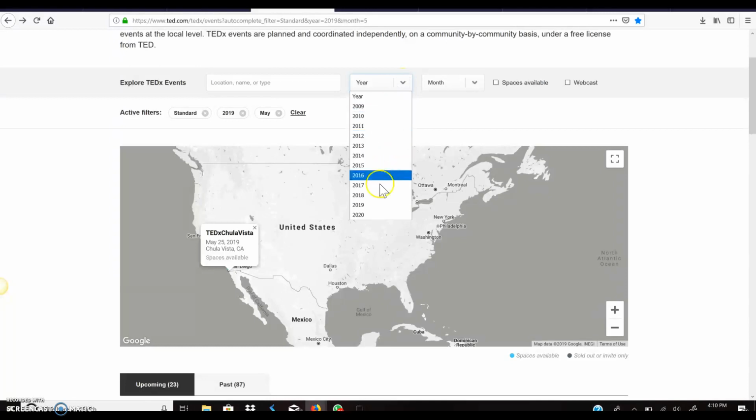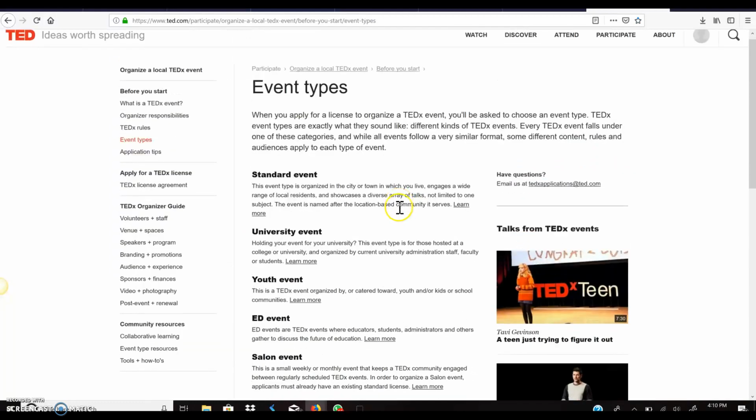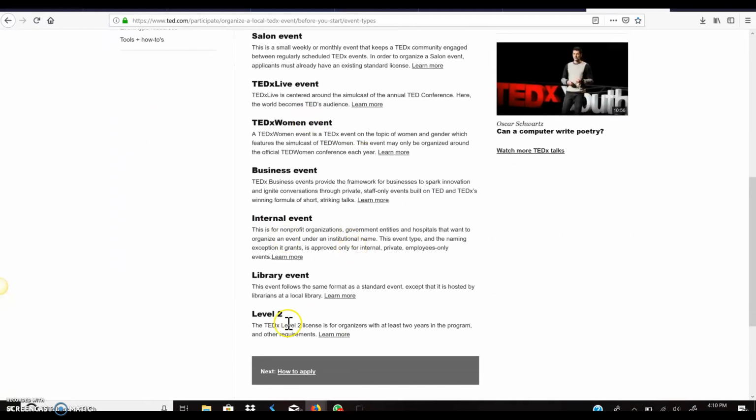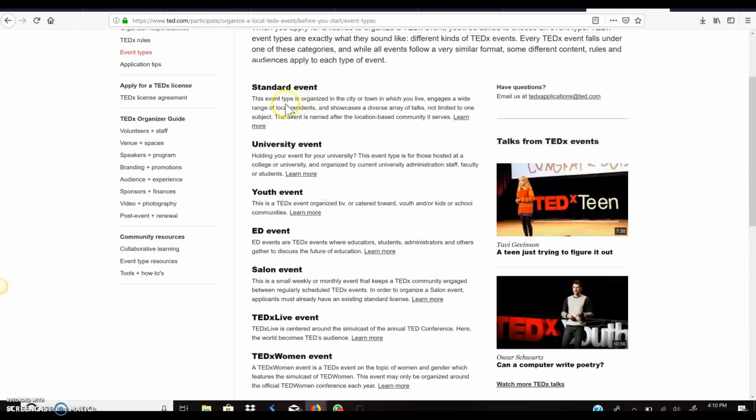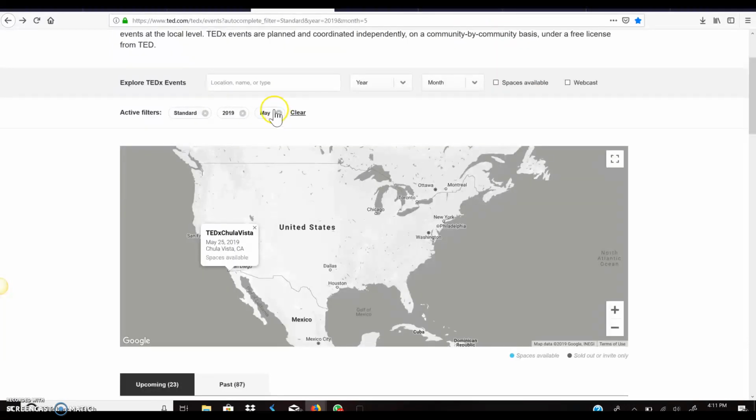Actually, you may be able to just do year. So we're just going to try to do year. But for now, let's just say you have to go month by month. The type we're looking for is standard. That's going to be the first one we want to find. Because right here, at the types that I can speak at, there's probably three in here. One of them is standard, one of them is business, and then I forgot the other one. I have to look at it and I'll put it in the notes for you. But for right now, we're going to use standard for an example.